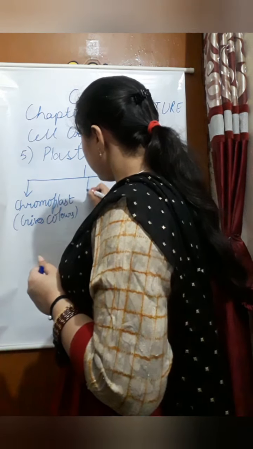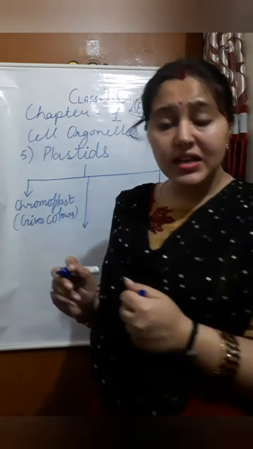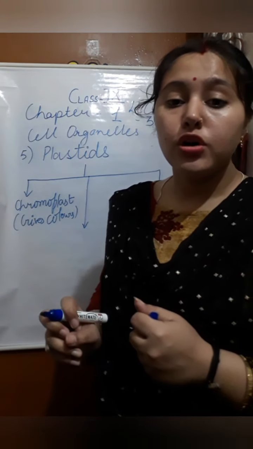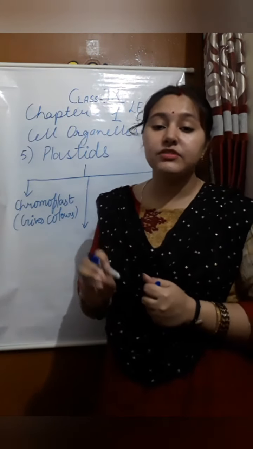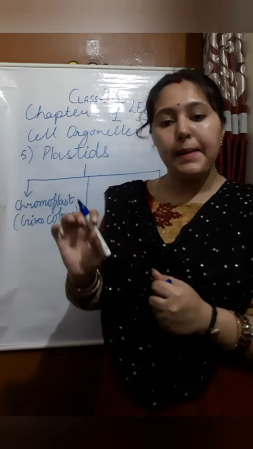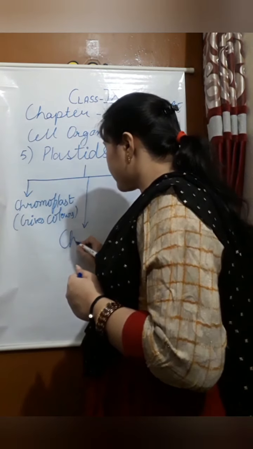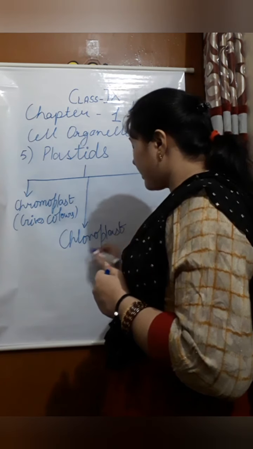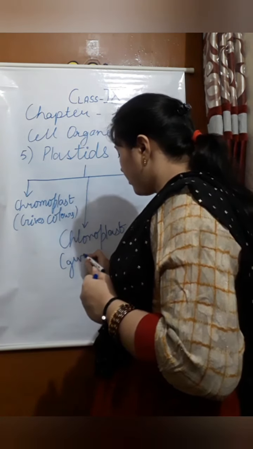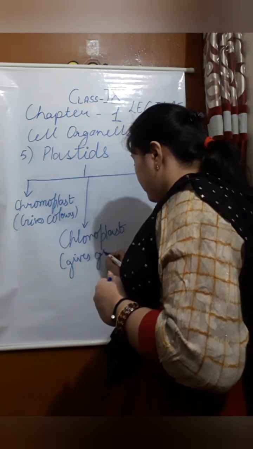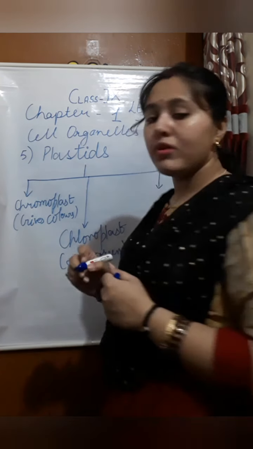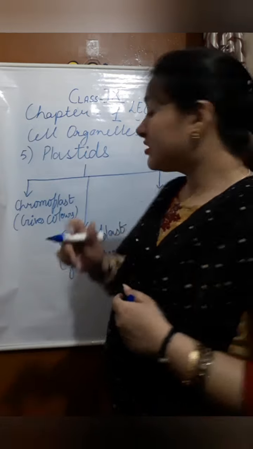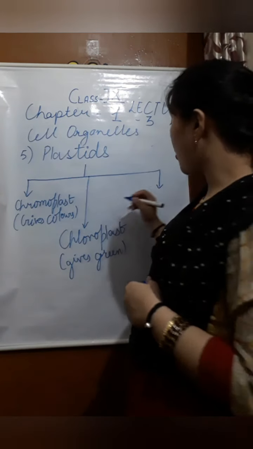Now the second plastid is called the chloroplast. It only gives the green color pigment to the plant. Chloroplast gives only green color.